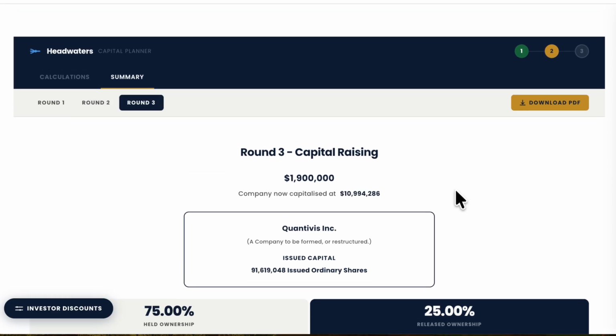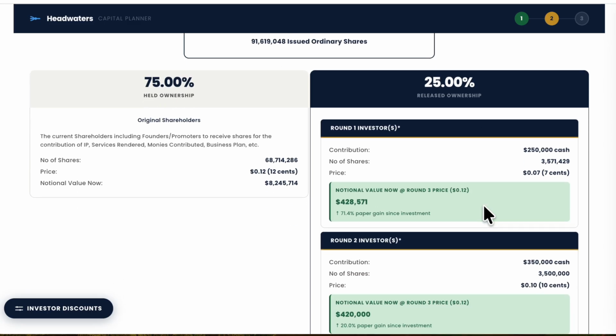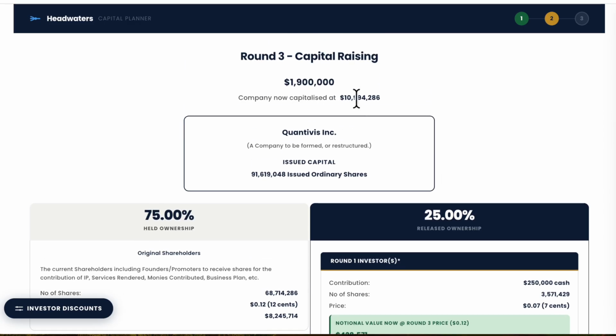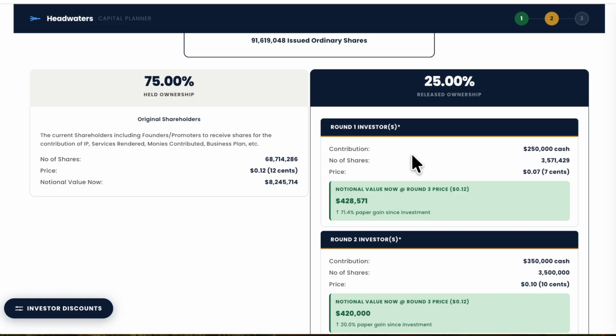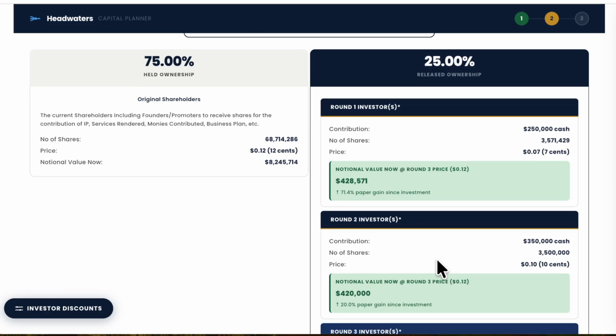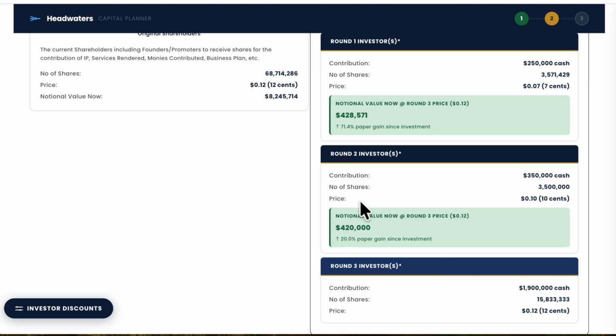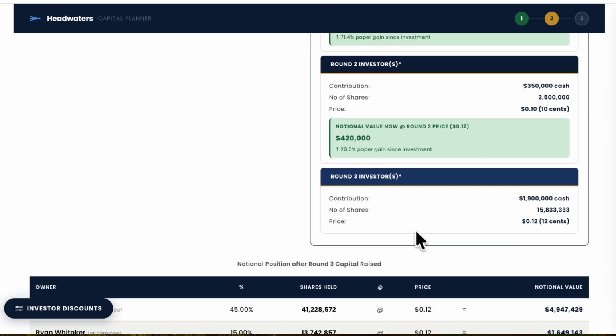This is the power of a staged raise. As the share price increases across rounds, early investors see the paper value of their holding grow. That creates urgency, a compelling reason to get in early before the price goes up. If every share were priced the same across all rounds, there'd be no incentive to invest early. A tiered pricing strategy changes that dynamic entirely.